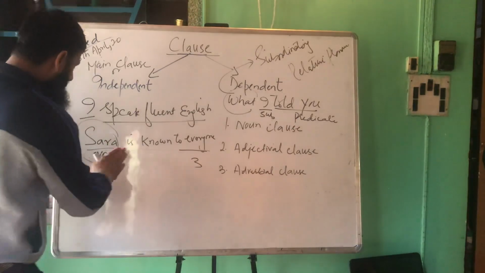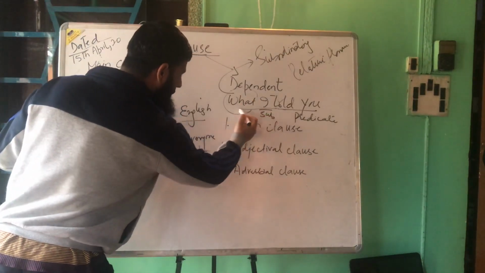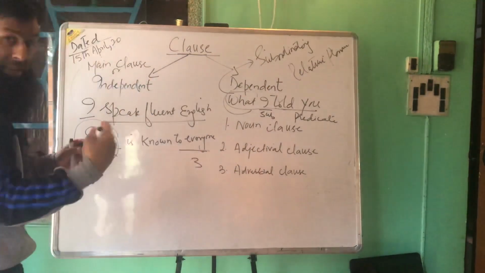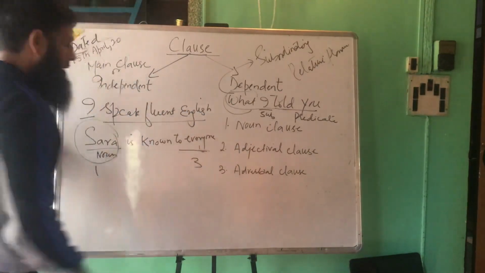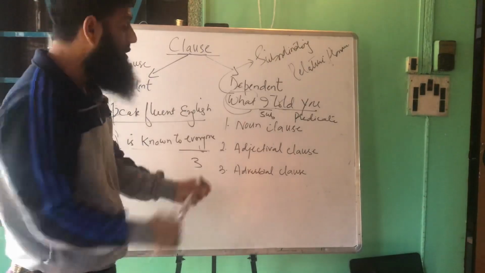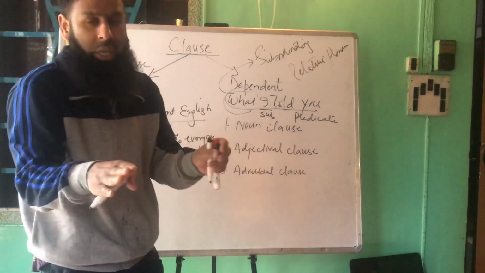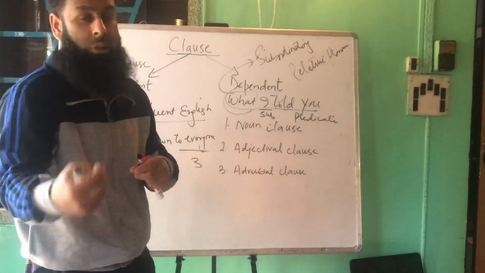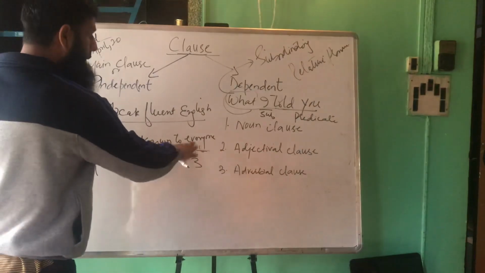But see, if I replace the word Sarah with all this subordinating clause, let's see how it makes the sense. What I told you is known to everyone. This looks really fabulous now because when this clause was all alone, this was not giving a correct sense, a perfect, complete sense. But now when it came with this, it gives a perfect sense.